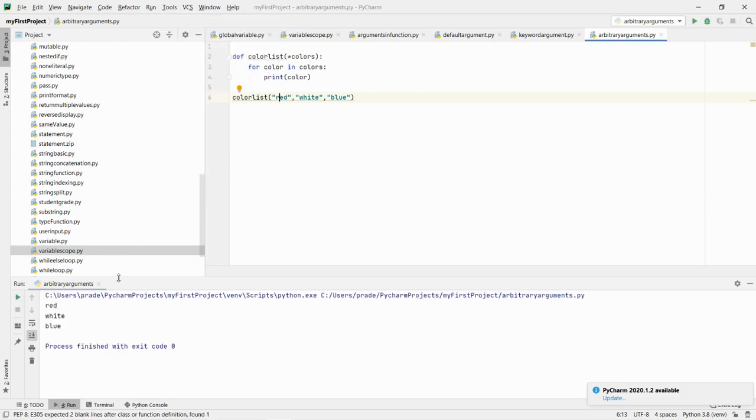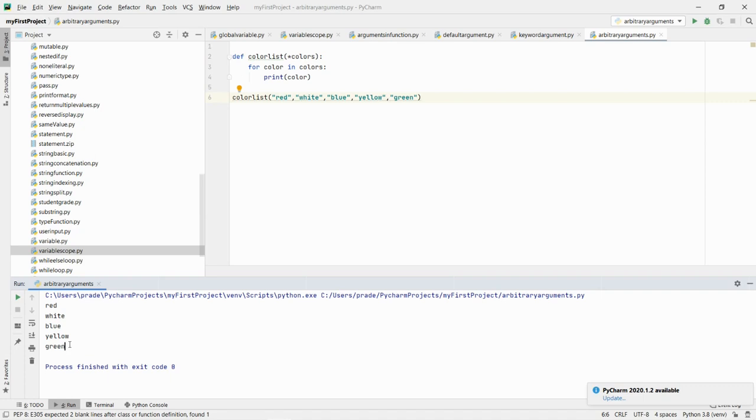So you can see here we are able to pass the three colors because the colors were defined as the arbitrary argument. So we can pass the n number of arguments and each will be part of the colors object. Even if I try to add more colors like yellow and green, let me run this program. So you can see here we are able to pass the n number of arguments.